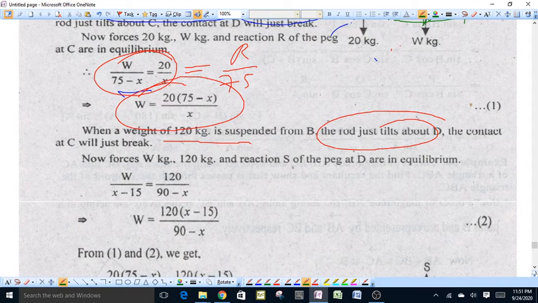Because the system is in equilibrium, therefore W upon x minus 15 is equal to 120 upon 90 minus x.